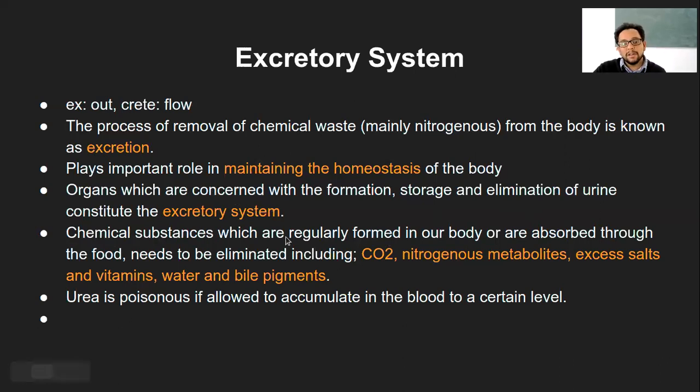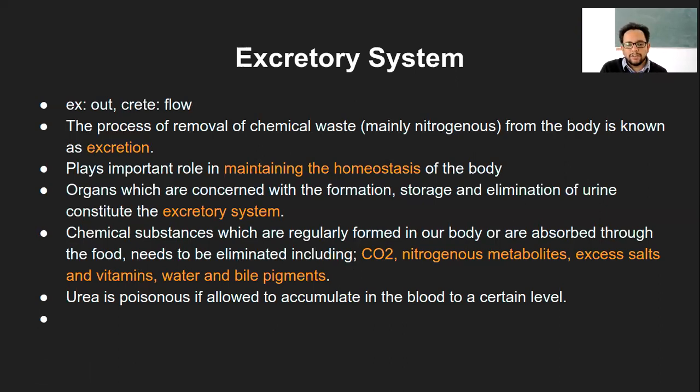Now, what are those chemicals or substances which are regularly removed from the body? The chemical substances which are regularly formed in our body and are absorbed through the food need to be eliminated, right? But again, not to the extent that everything will go away.